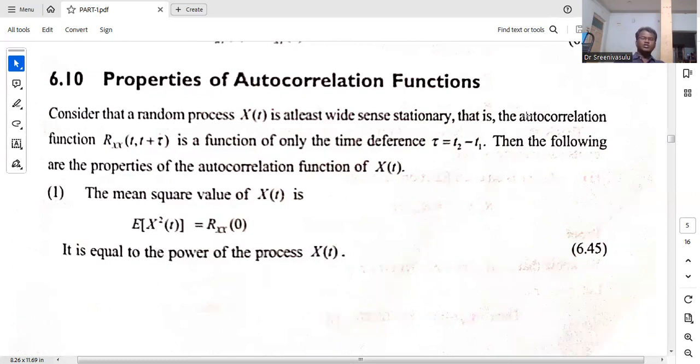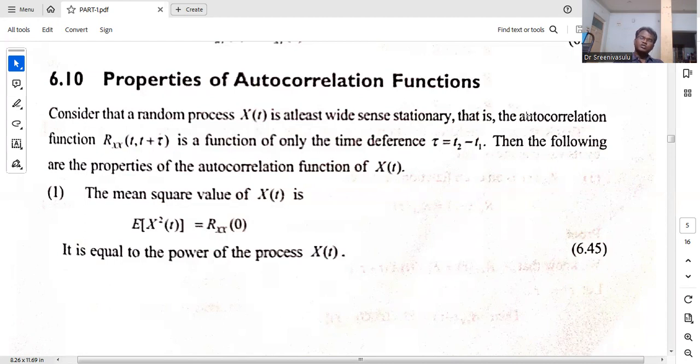First one, in the autocorrelation, if you want to calculate the mean square value of X(t): the mean value you know, 1 by T integral 0 to T, X(t) dt. Square means we need to get X squared. What is the autocorrelation formula?